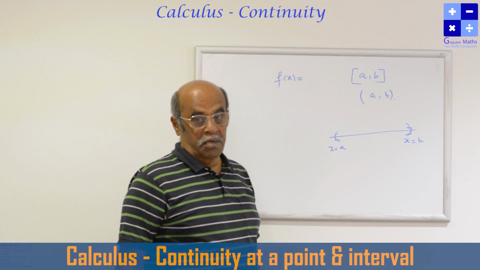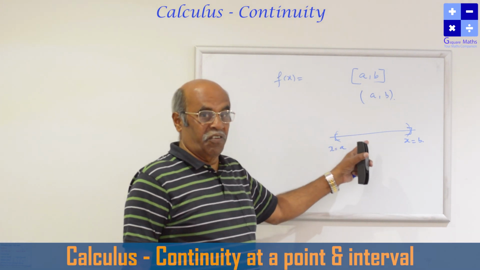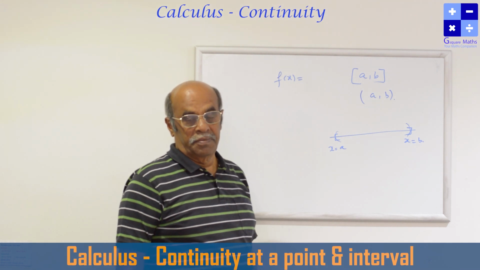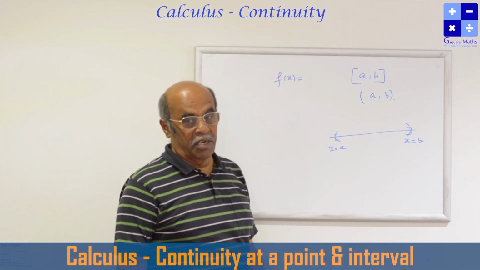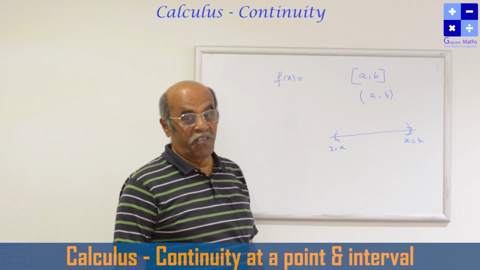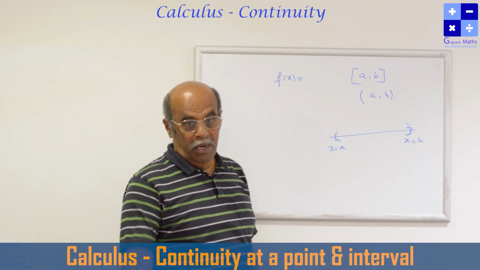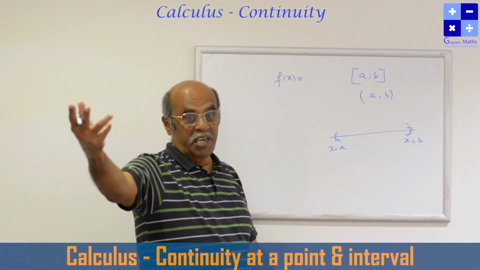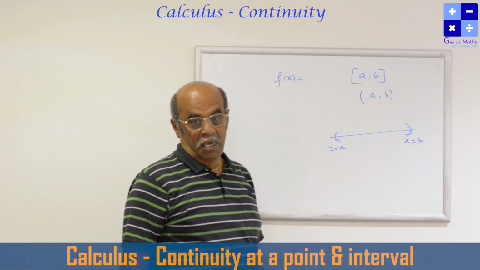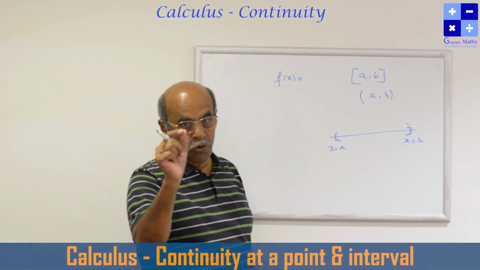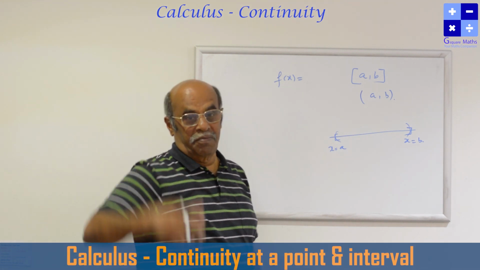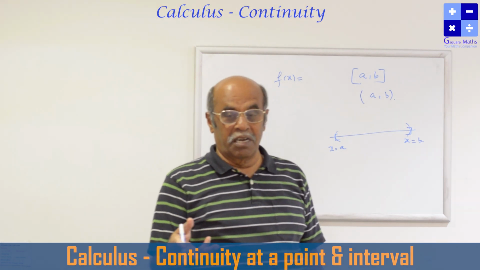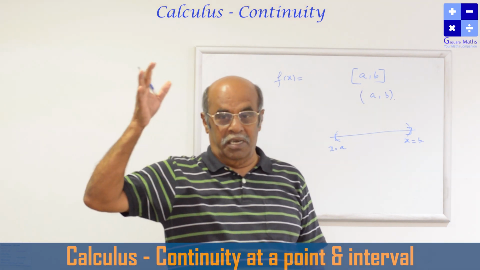Now my dear children, you are asked to discuss the continuity of the given function at each and every point. How many points are there in the interval? Infinitely many. In between any two rational numbers, how many rational numbers are there? Infinitely many. Even between 1 by 4 and 1 by 2, infinitely many. That's the beauty of mathematics. In between any two rational numbers, infinitely many rational numbers are there.